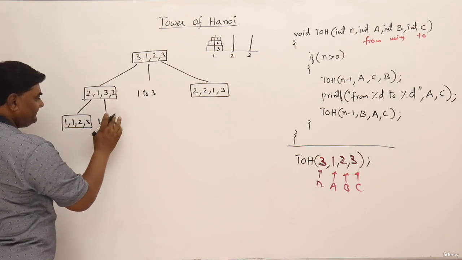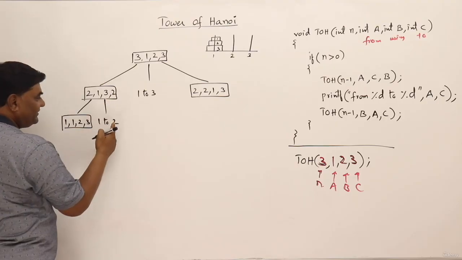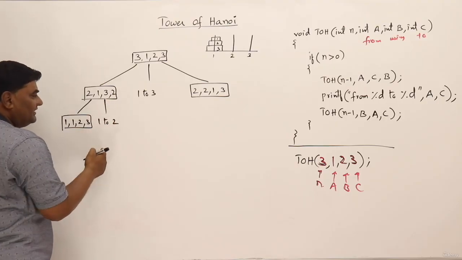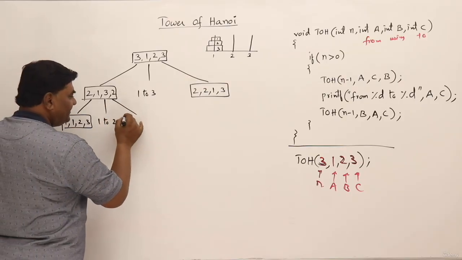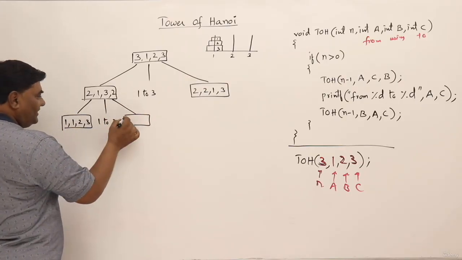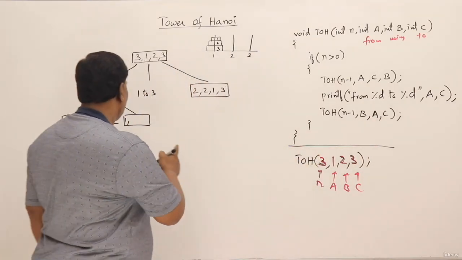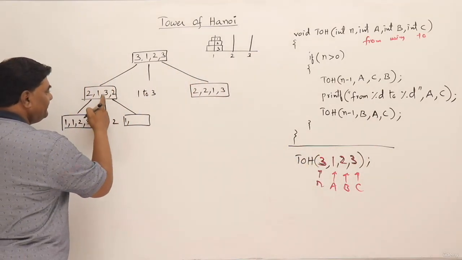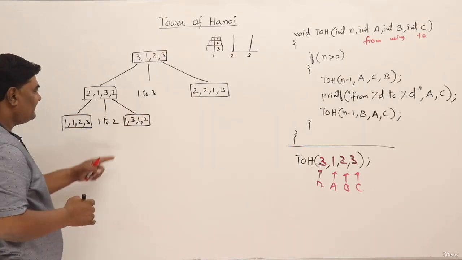See, it is not 3, the last tower is 2. So 1 to B, it means A to B. Then this is step 1, and this is B, A, C. B, A, C, that is 3, 1, 2. This is the call.